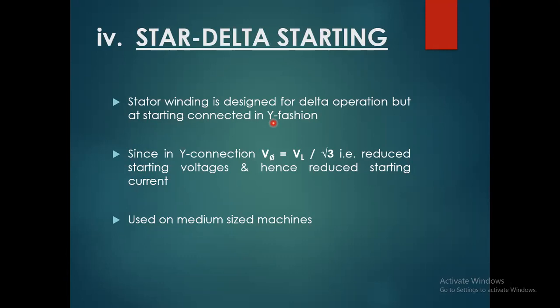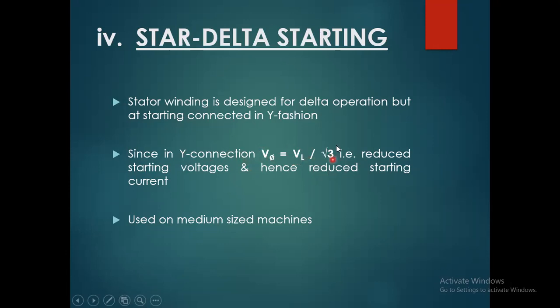So this is the reason we called it auto starter delta converter method. Since in a Y connection, V phi equals line voltage divided by root 3. This is the main difference, because in Y connected systems or motors, the starting torque is provided by the star or Y connection, where the phase voltage equals the line voltage divided by root 3.